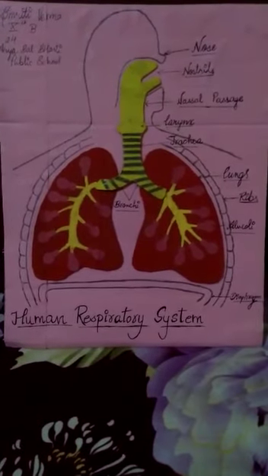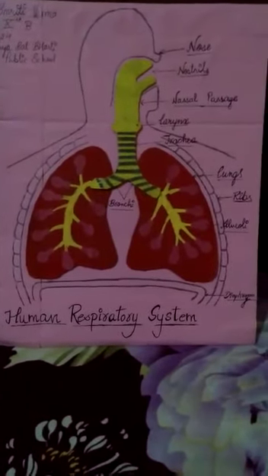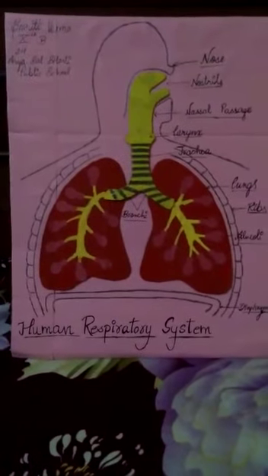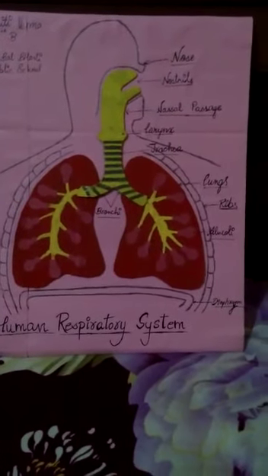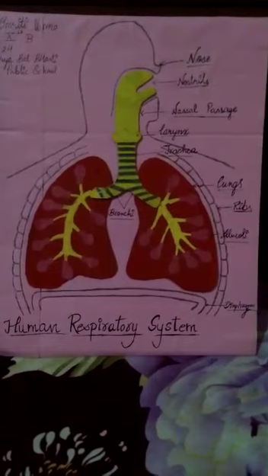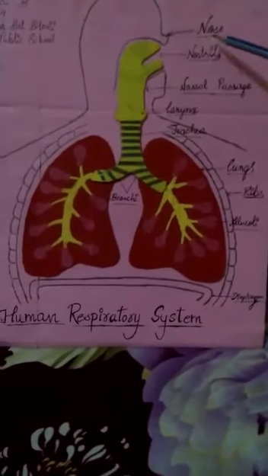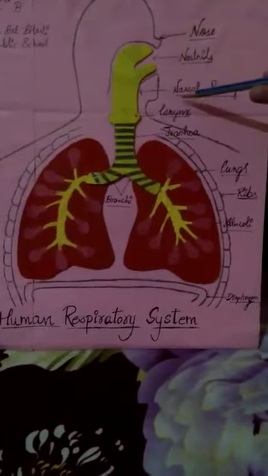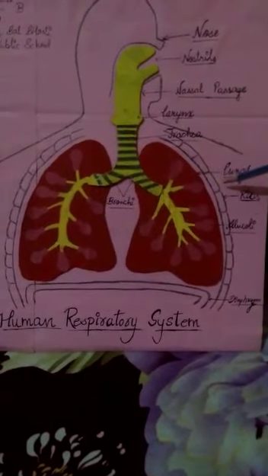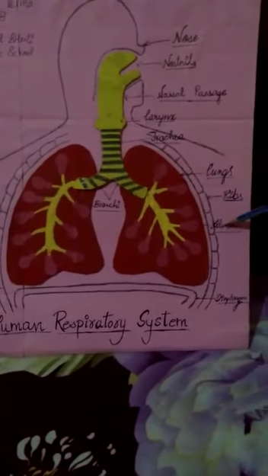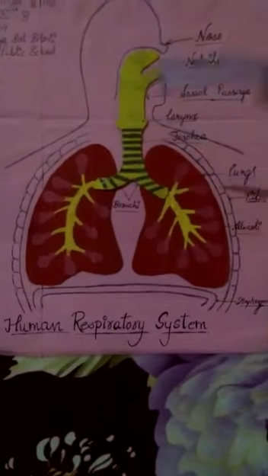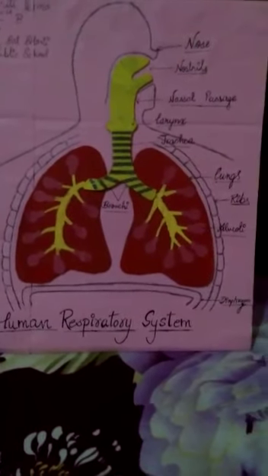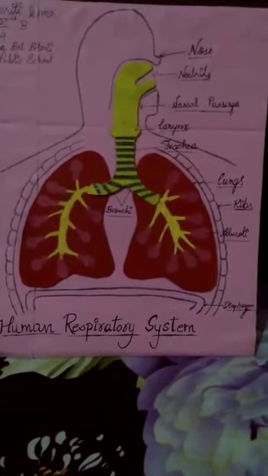I am going to explain the human respiratory system with the help of this model. The main organs of the human respiratory system are the nose, nostrils, nasal passage, larynx, trachea, lungs, ribs, alveoli, diaphragm and bronchi. The human respiratory system begins from the nose.